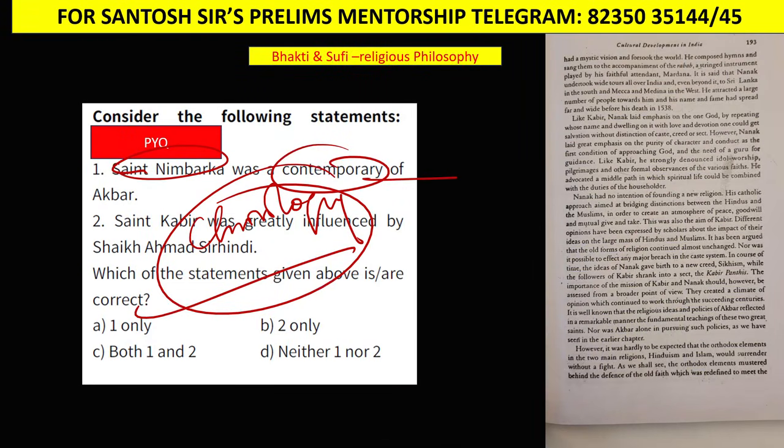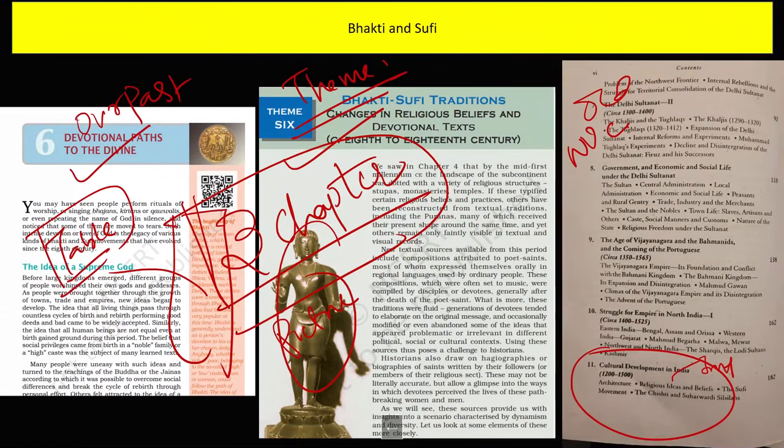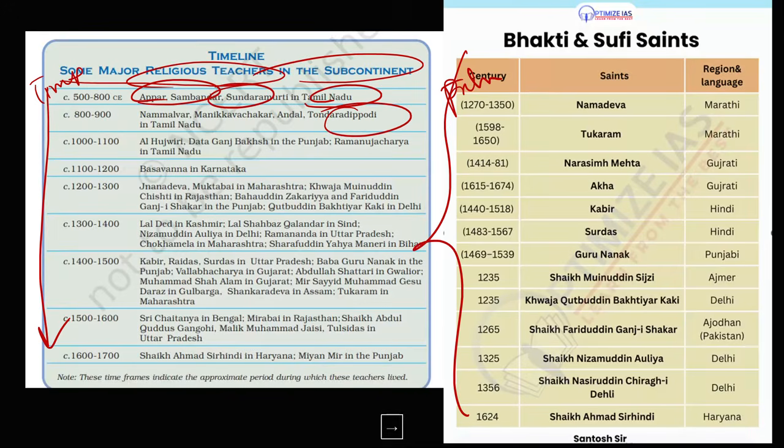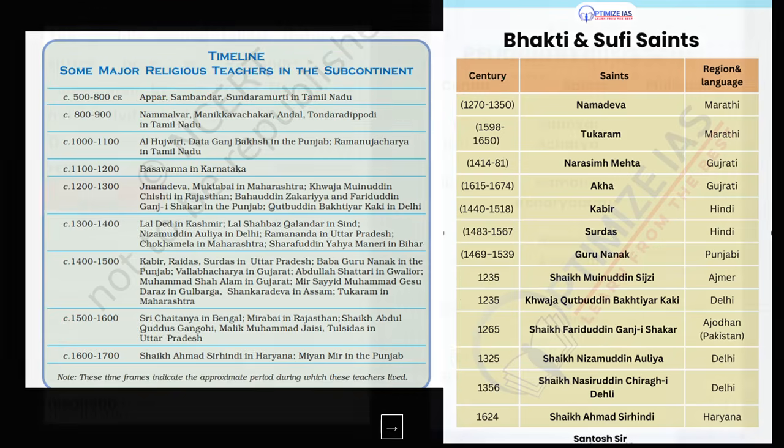Also guys, I would like to tell you that there are hardly 3 to 4 pages in the old NCERTs. Please do read the chapter on cultural development of India, because questions have come directly from this chapter also. There are 3 pages only on Bhakti and Sufi. So for Bhakti and Sufi, you need to focus on the new NCERTs. In the new NCERT, you have to focus on the tables and pictures, and then on the chronology which is given in the book.